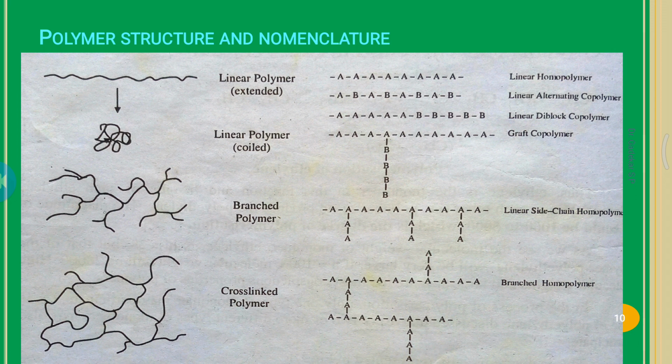And then the cross-linked polymer, the branch homopolymers. So this is the polymeric structure: linear polymer, linear colloid polymers, branched polymers, and lastly cross-linked polymer.